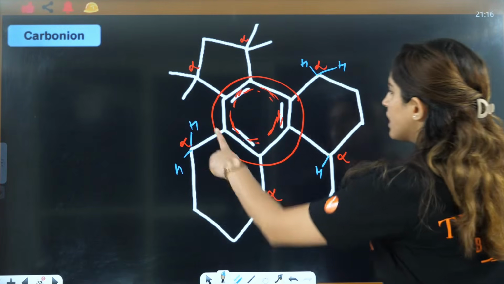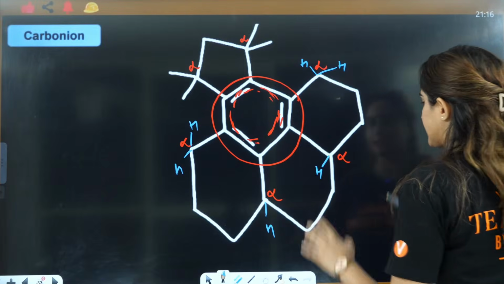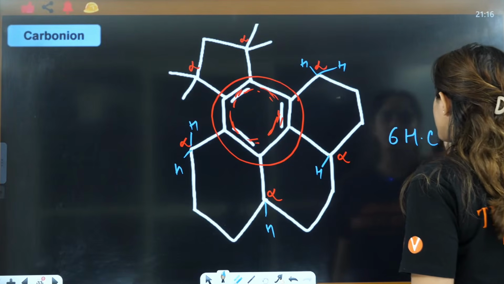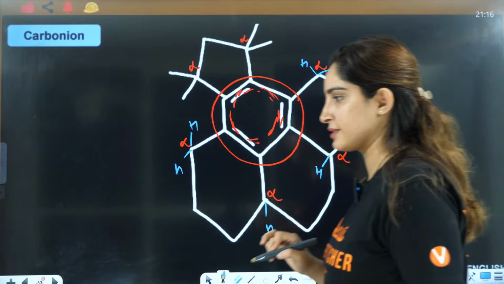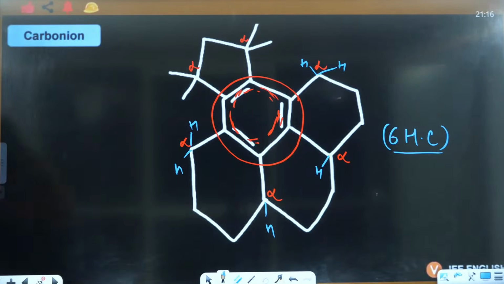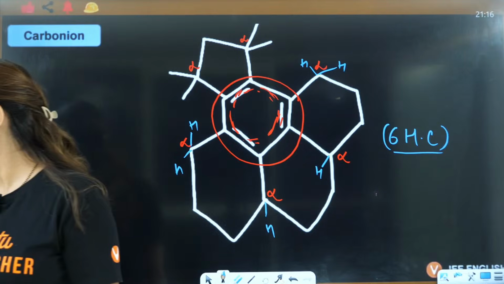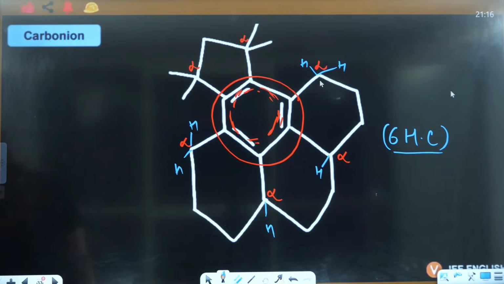So you can see 1, 2, 3, 4, 5, 6 hyperconjugating structures here. Got it, everybody?